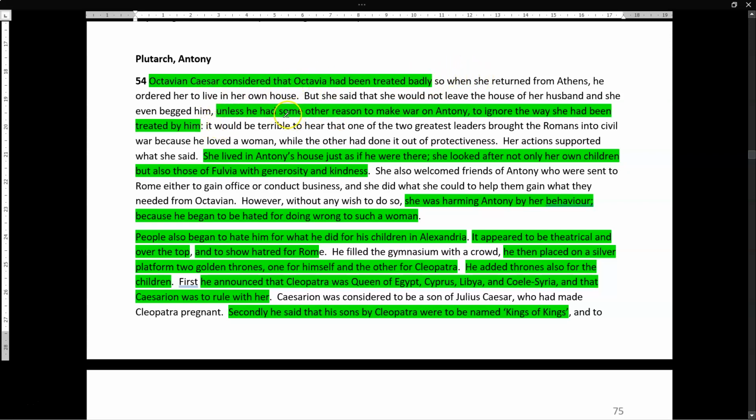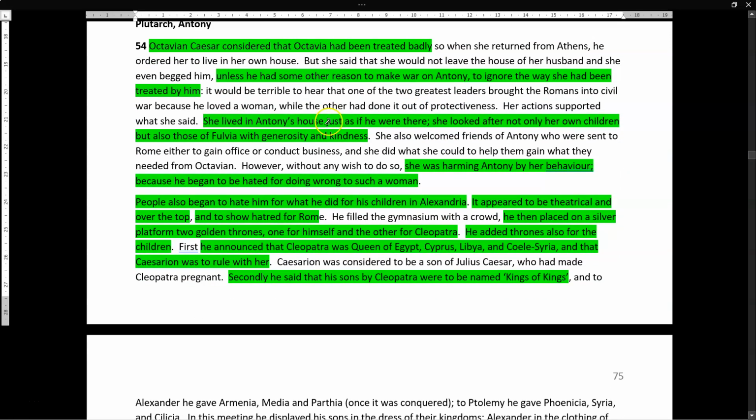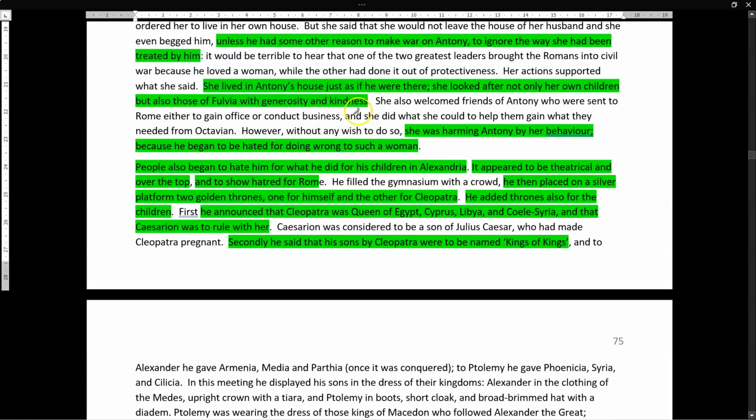Octavian basically wants to use this as an opportunity to get rid of Antony. Now, Octavian says, don't act against Antony like this. Just ignore him. It's fine. This is really awful, but I'm his wife, etc., etc. So she goes back into Antony's house, and she looks after her own children, so the ones he'd had with Antony, but also those he had with his previous wife, a lady called Fulvia. And she treats everybody really nicely.